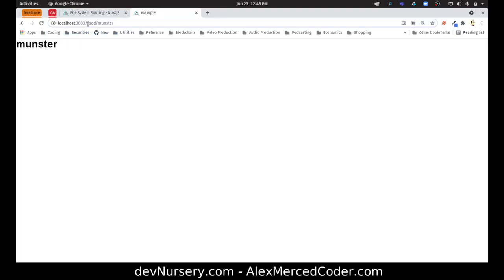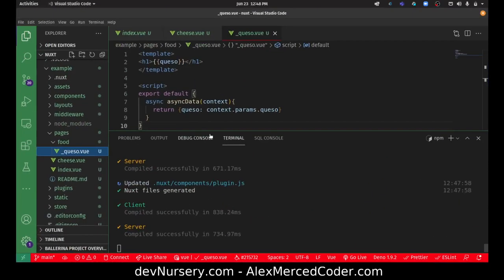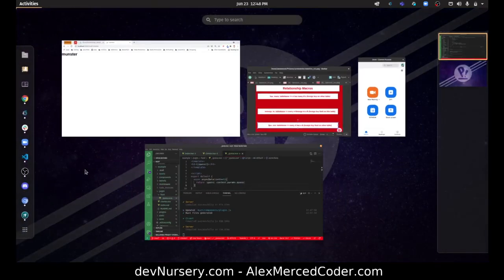Because again, the food folder is part of the URL, and then this was the param, and the param just got passed into the async data. So that actually wasn't so hard. That's pretty straightforward. Okay, just pass that in through there, and I have access to it from there. That I like better than the way you get the params in a lot of other places. Okay, but I see they're using the underscore for params, so that's interesting.